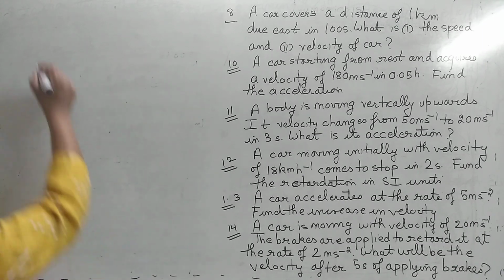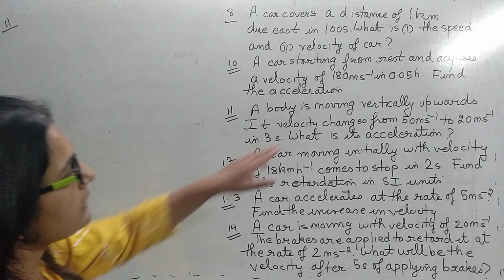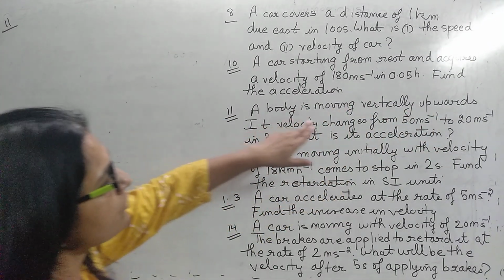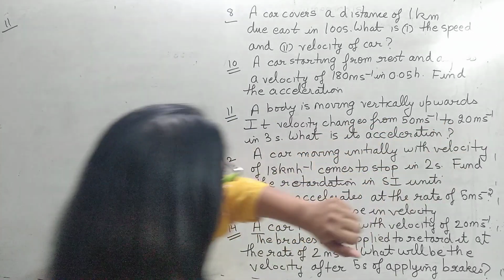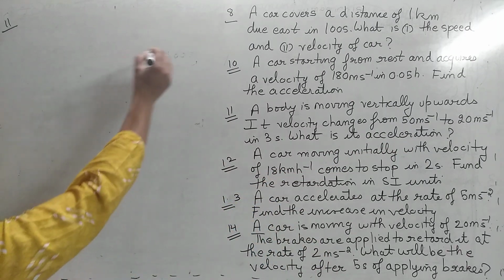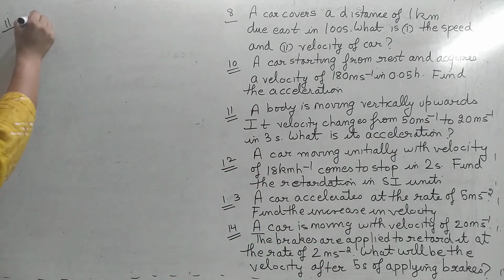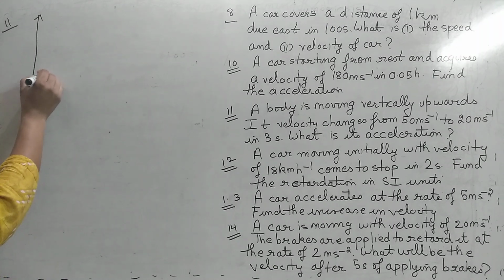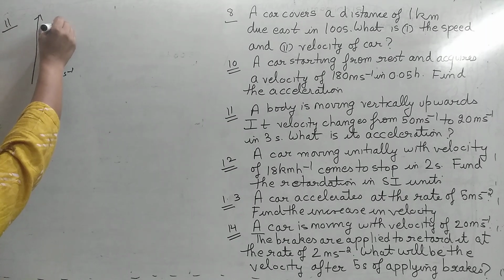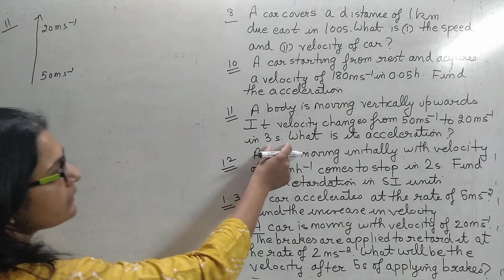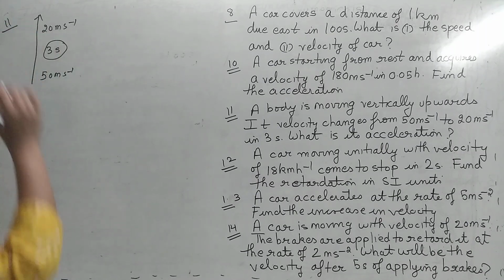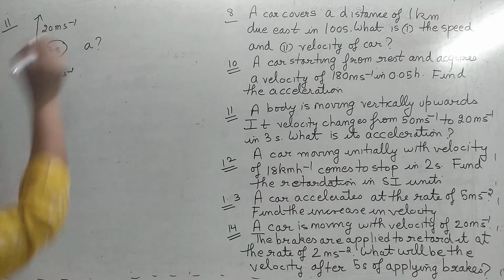Okay students, come to the 11th question. It is given a body is moving vertically upwards. Its velocity changes from 50 to 20 in 3 seconds. So what is its acceleration? A body is moving upwards. First, what is its velocity? 50 meter per second. After that, what has its velocity become? 20 meter per second. And in how much time has this velocity changed? In the time span of 3 seconds. Now you have to find the acceleration.